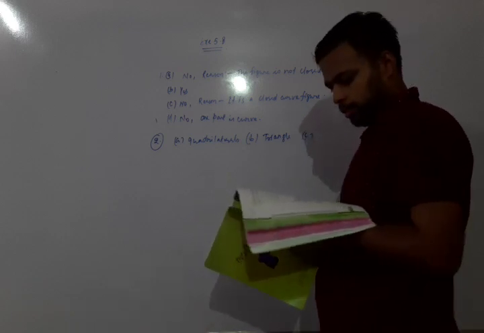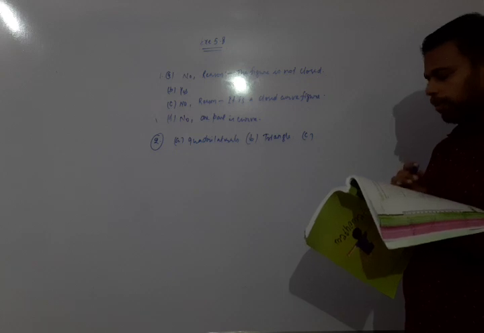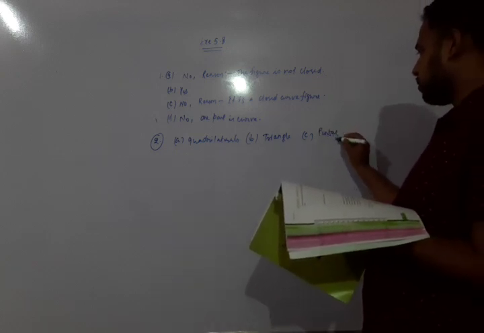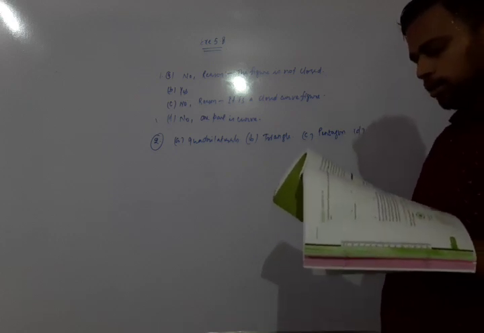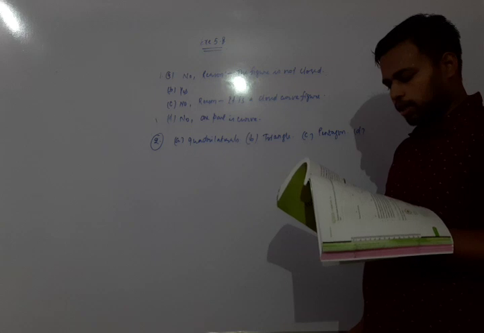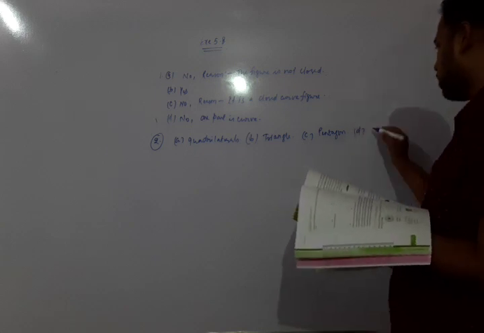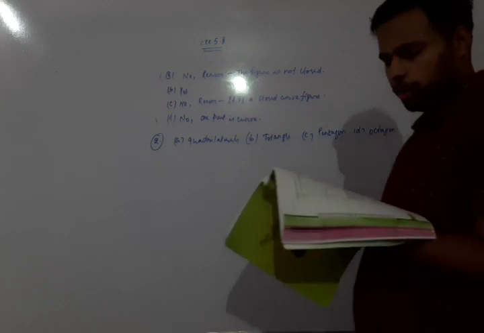C: there are a total of 1, 2, 3, 4, 5 sides, so a 5-sided figure is known as a pentagon. Now D: how many sides? 1, 2, 3, 4, 5, 6, 7, 8. So figure D will be an octagon.